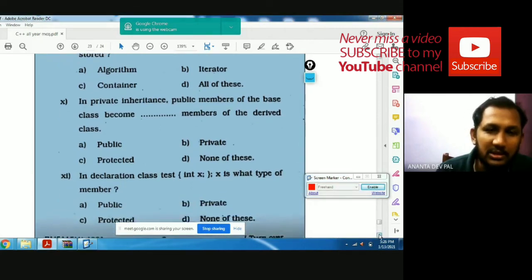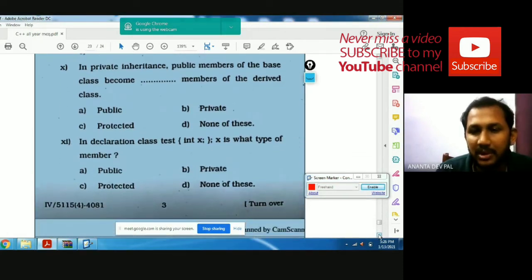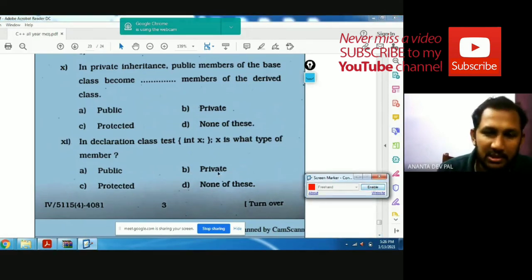Next question, declaration of the class test int x. X is what type of data member? By default the member is always private. So the answer is private member.